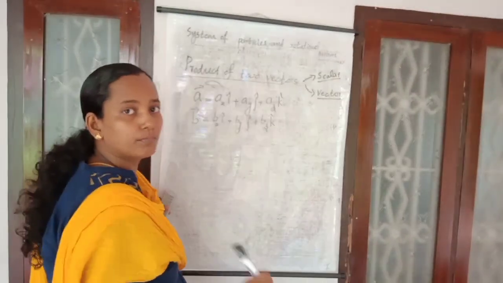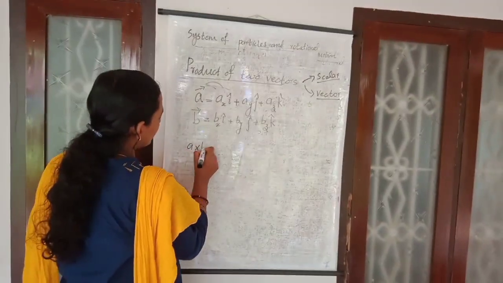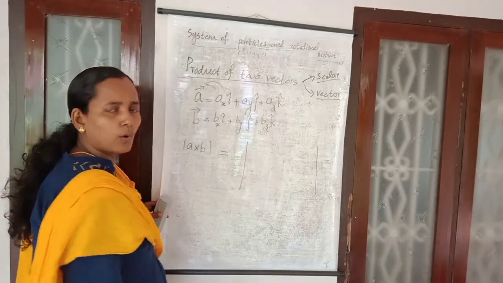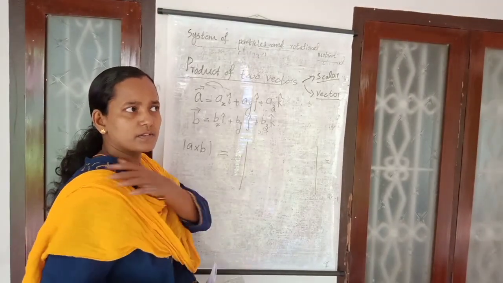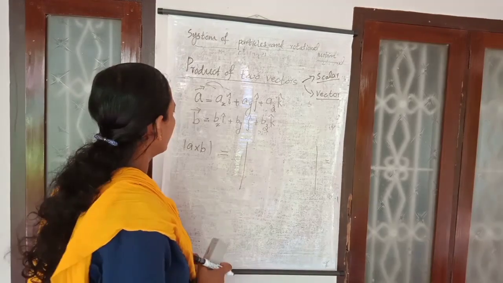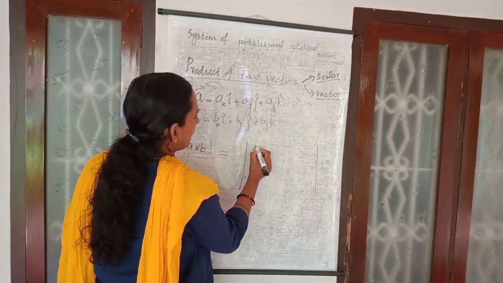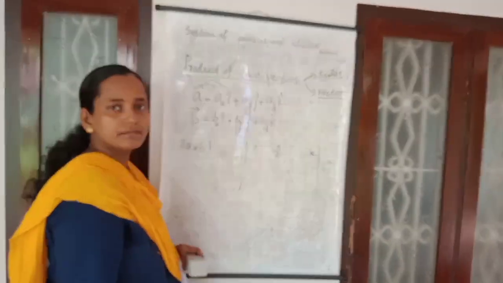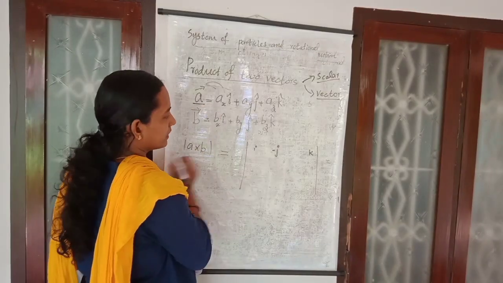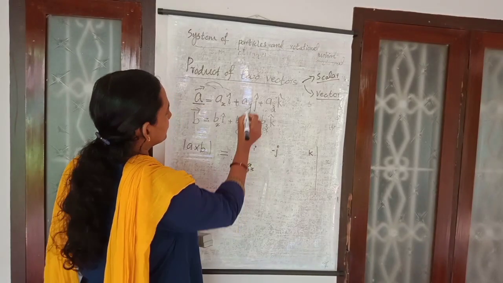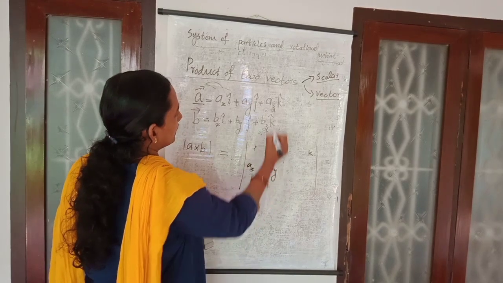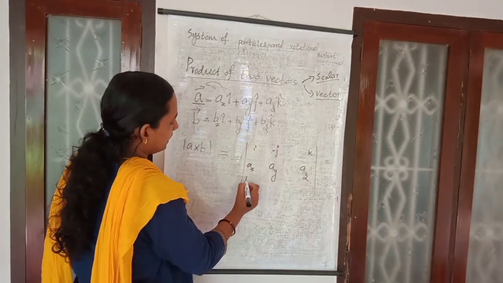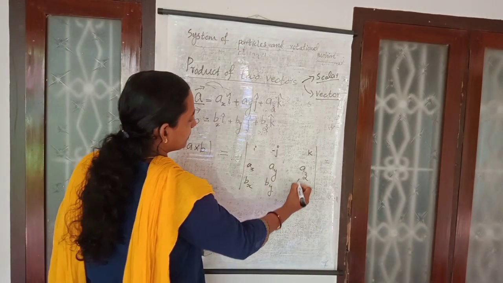How can you find the product of these two vectors? A cross B is found using matrices. I hope you studied matrices in plus one or plus two; I think it comes in plus two only. Anyway, first you write i, j and k, with the sign of j negative. Then the first vector A: the i component is Ax, j component Ay, k component Az. Similarly for B: Bx, By, Bz.